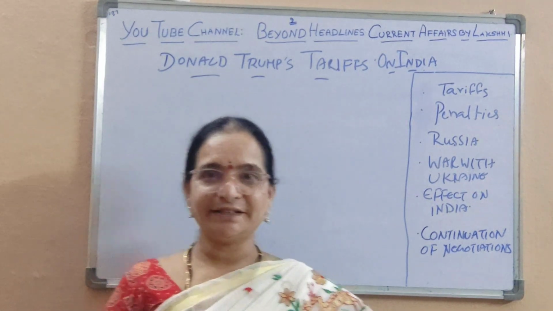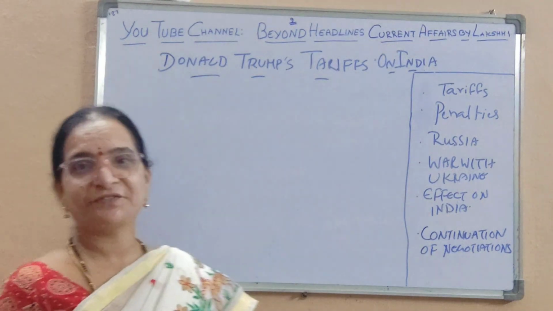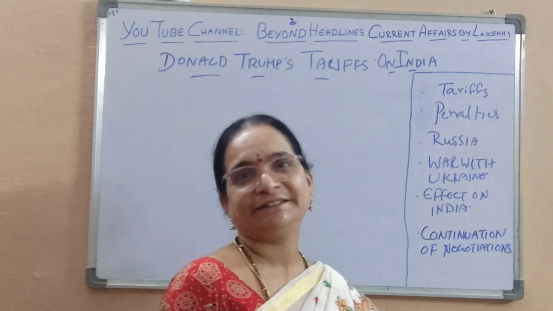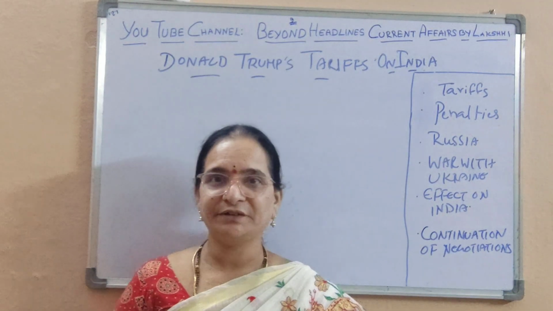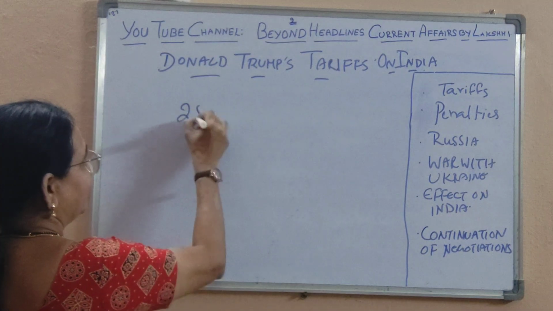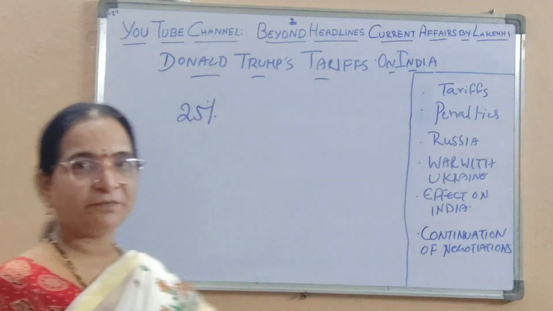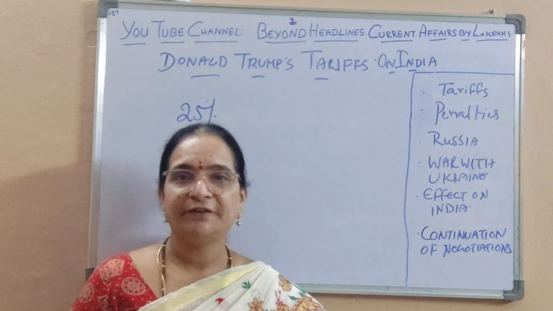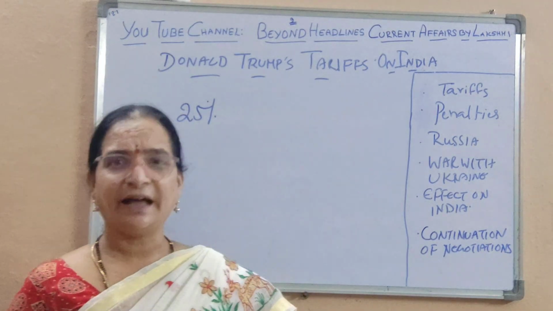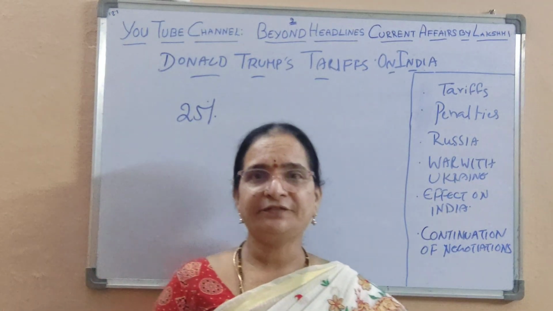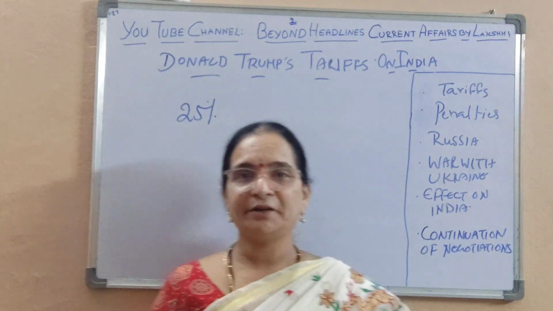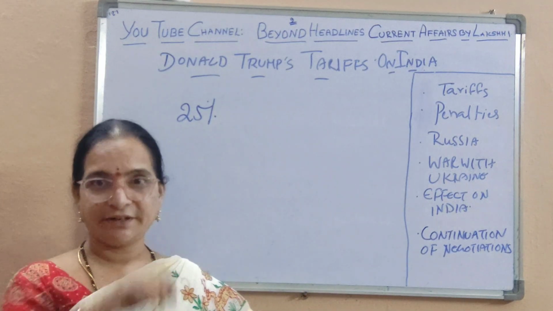Today our topic is Donald Trump's tariffs on India. Donald Trump on Wednesday, that is 30th July, announced the tariffs on India, and he fixed the tariffs at 25%. 25% on the imports from India to the US. This looks like a rather high tariff. Even after hoping against hope that it would be below 20%, we ended up getting up to 25%.